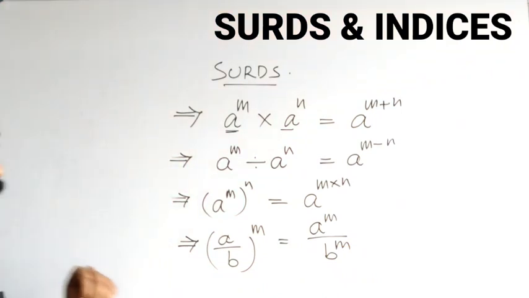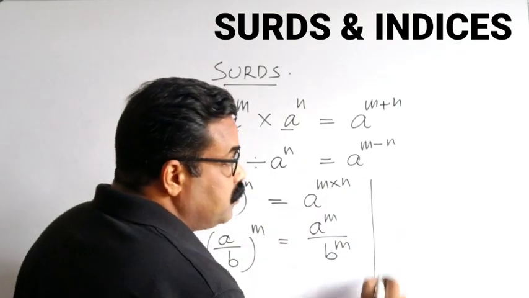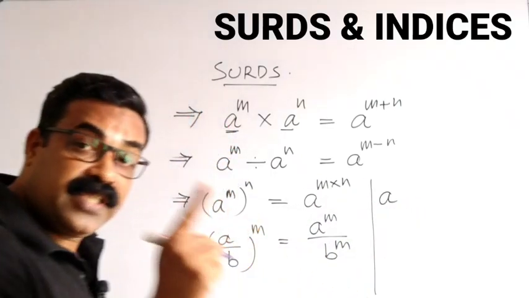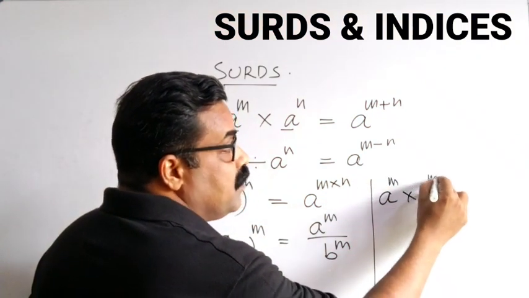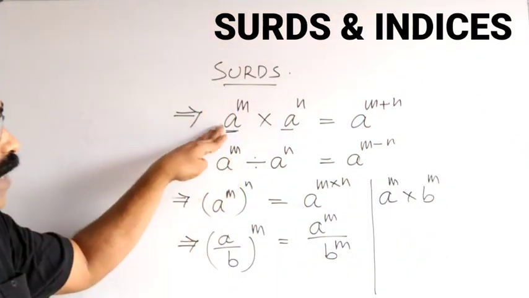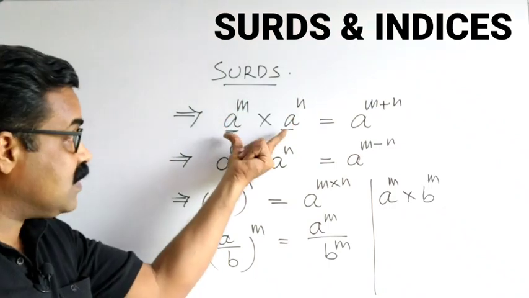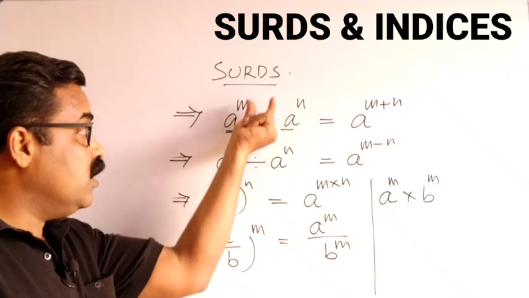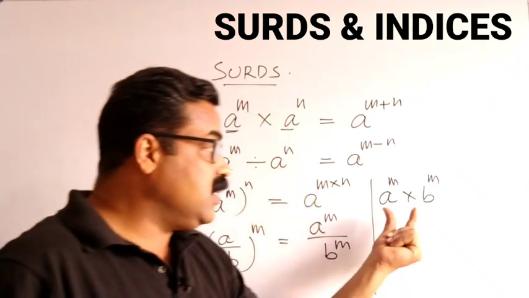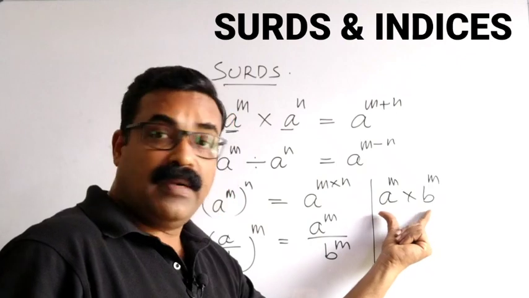And suppose you have different bases with the same power, a power m into b power m. Here the first one, a power m into a power n, has the same base and different powers. But here you can see the same power and different bases.